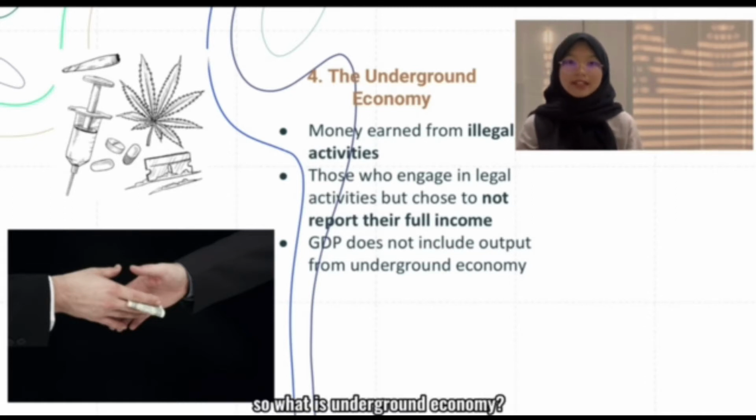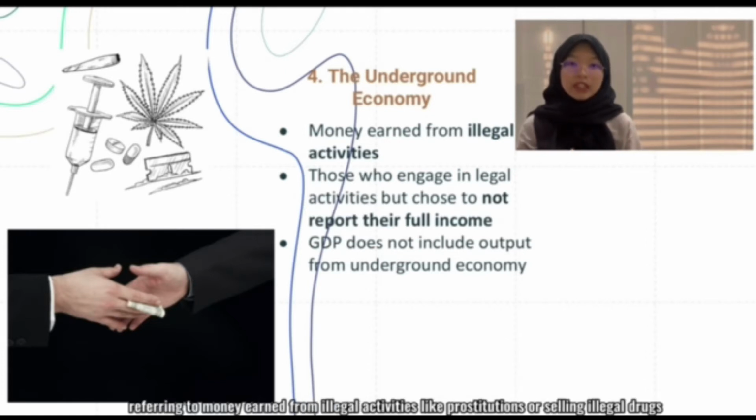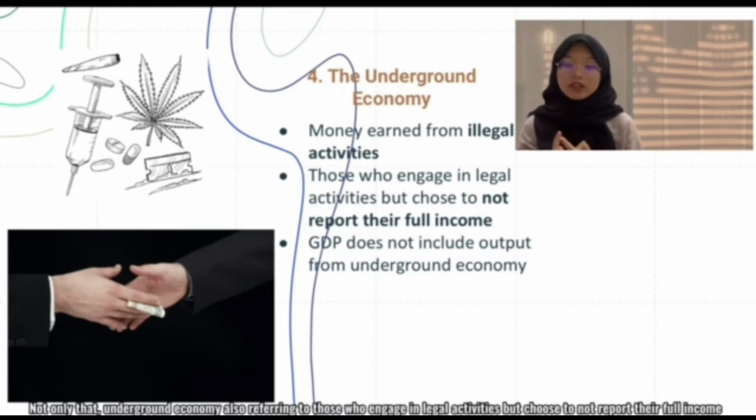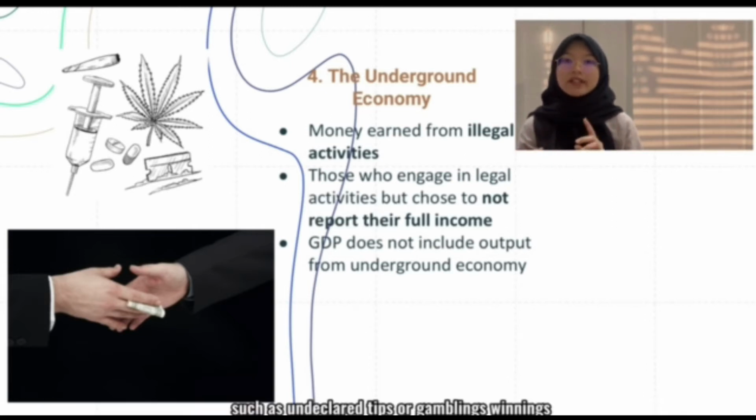The next limitation of GDP is the underground economy. So what is the underground economy? The underground economy, or sometimes we call it the black market, refers to money that is earned from illegal activities like prostitution or selling illegal drugs. Not only that, the underground economy also refers to those who engage in legal activities but choose not to report their full income, such as undeclared tips or gambling winnings.